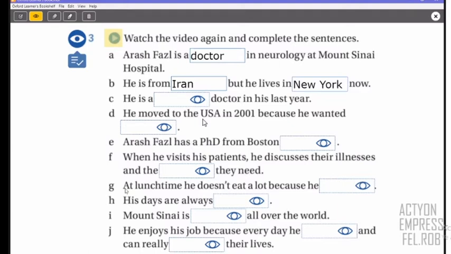At lunchtime, he doesn't eat a lot because, and then you have his days are always, and then we have Mount Sinai is all over the world. And finally, he enjoys his job because every day he and can really their lives. So we have these spaces to complete. Okay, so we're going to watch or listen for the last time and complete with specific words. Okay, so let's check. Wait. Okay.